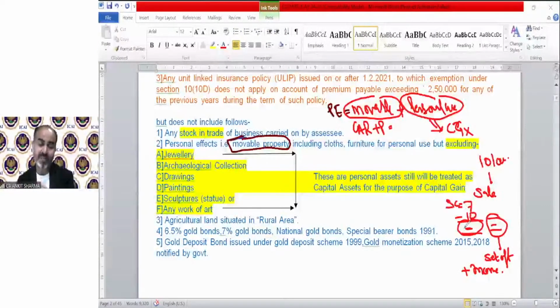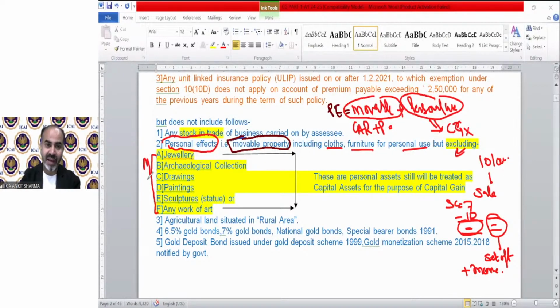And there are some movable assets also, like jewelry, which is personal and movable. But still, at the time of sale, there will be gain, not loss. So, income tax said in point number 2 that we will not consider personal effects as a capital asset, like clothes, furniture for personal use, but excluding 6 personal assets. Those are movable as well as personal use. We will treat these as a capital asset.